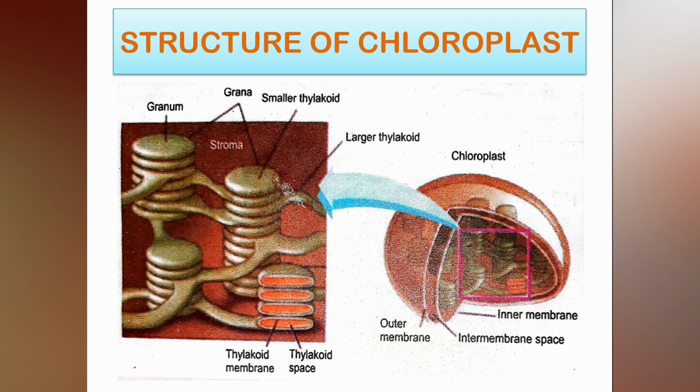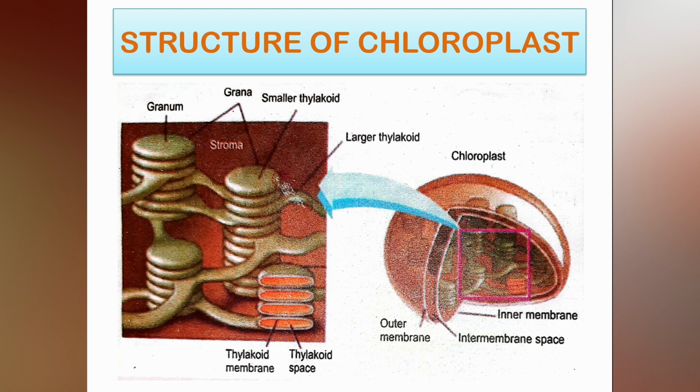Chloroplast is basically a discoid structure, as you can see over here. This is the structure, and it has three parts, that is envelope, stroma, and thylakoids. The chloroplast also has two membranes like mitochondria. The outer membrane is smooth like the mitochondria, and it also contains porins. So the outer membrane is freely permeable, and the inner membrane is semi permeable like the mitochondria.